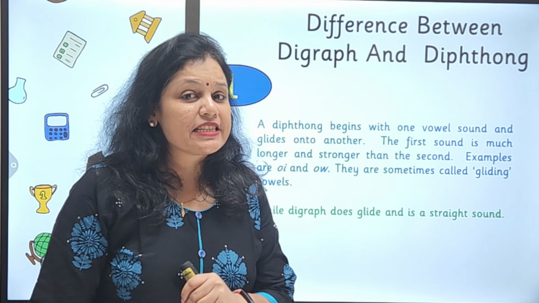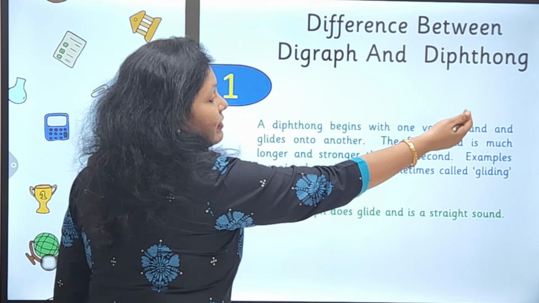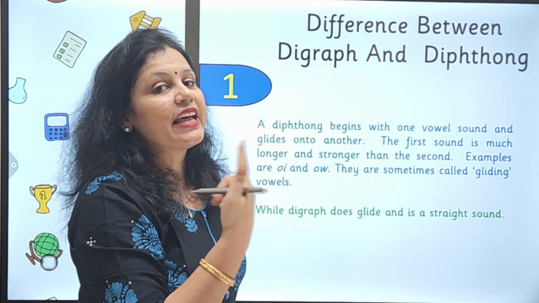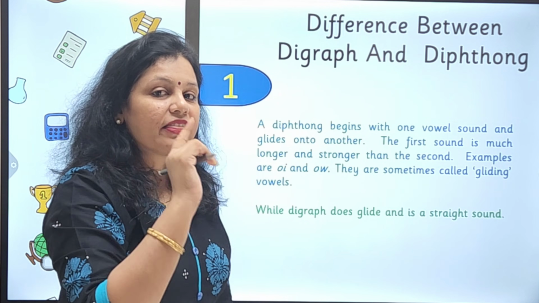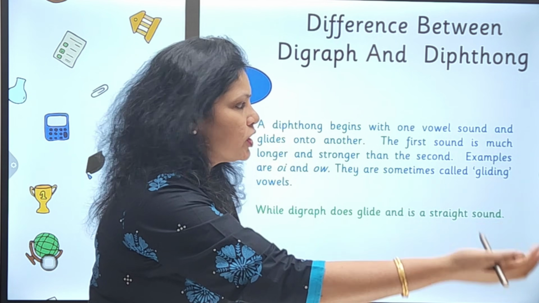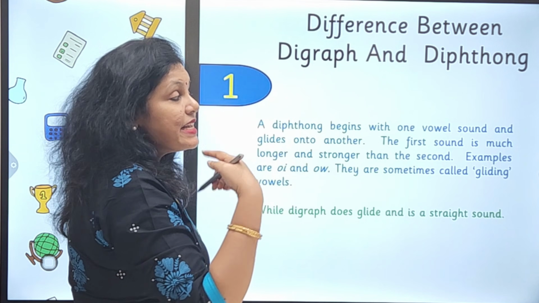Now let us quickly see the differences. Difference number 1: a diphthong begins with one vowel sound and glides onto the other. We had discussed in the digraph video also that there is one gliding sound, the elongated one, and it depends upon the other short sound. The first sound is much longer and stronger than the second one.